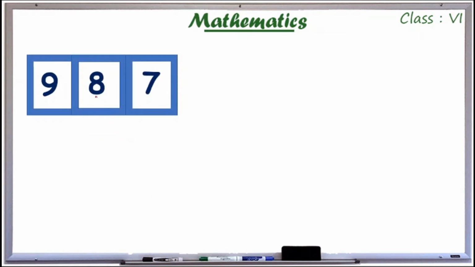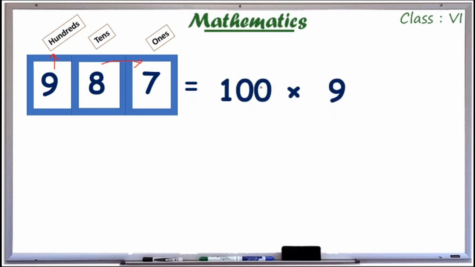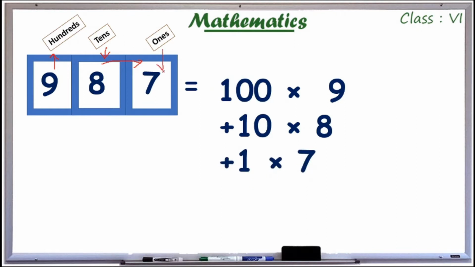And which is this number? So read this number. What is this? 987. So 7 is at ones place, 8 is at tens place and 9 is at hundreds place. So we call it 987. So I can write it as 9 into 100 or 100 into 9, both are same, plus 10 into 8 plus 1 into 7.